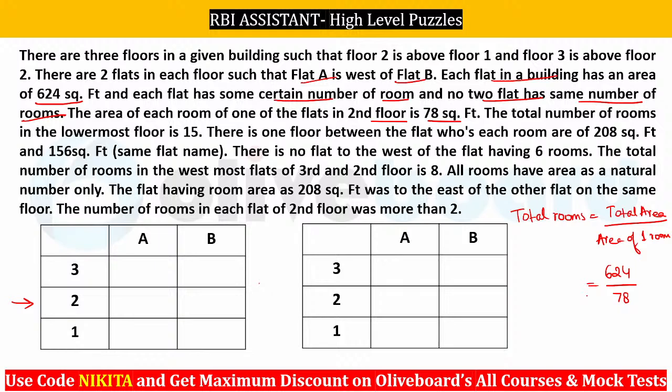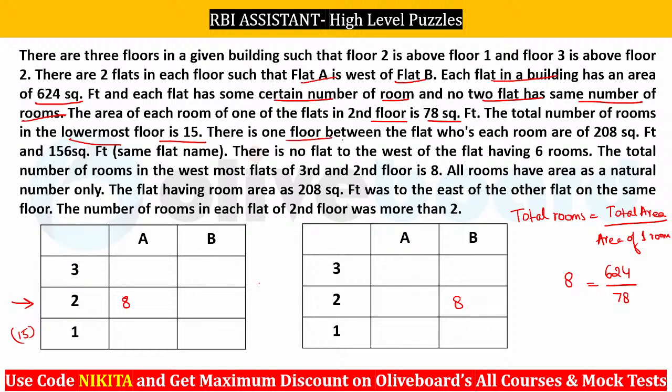So you can see this is going to be 8 rooms in total, right? 624 by 78. You can see that's going to be 8 here. Okay, so that means either 8 rooms will be here or 8 rooms will be there. Okay, we can check that out. उसके बाद क्या लिखा है? The total number of rooms in the lowermost floor has to be 15. So you can see the total is 15, right? So X and Y, it has to be 15 here. Whatever number of rooms there are in the first floor, the total of the 2 has to be 15.